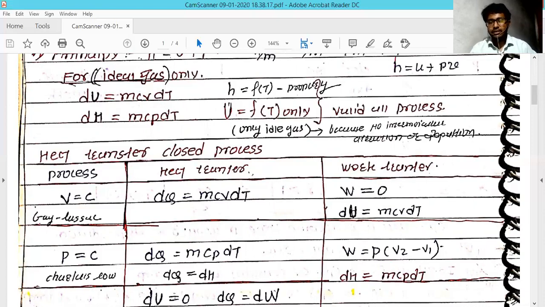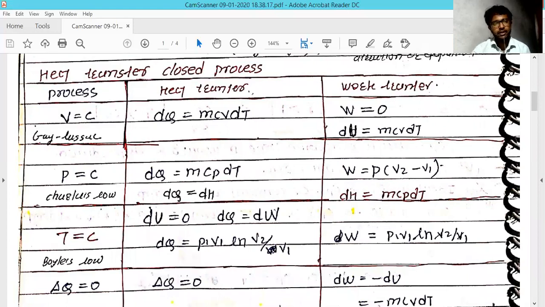So in the first law equation dq is equal to du plus dw, dw becomes zero and du becomes dq. The internal energy du is m cv dT, so dq is equal to m cv dT. In this way you can find the heat transfer in constant volume processes.